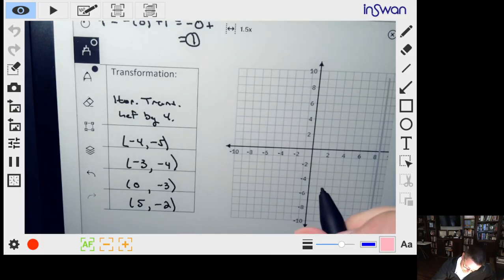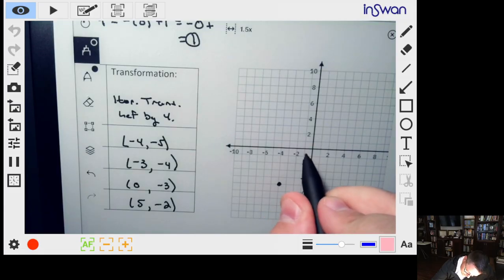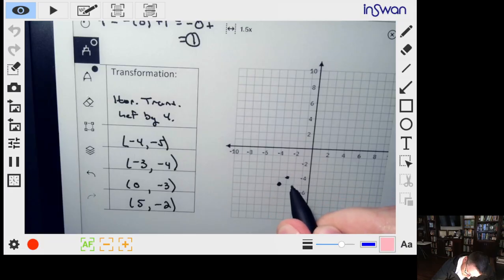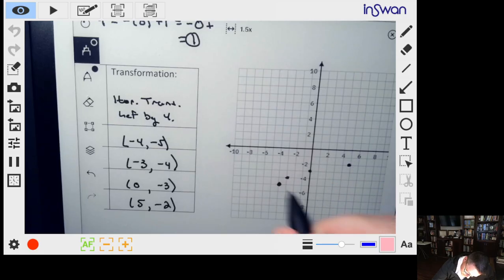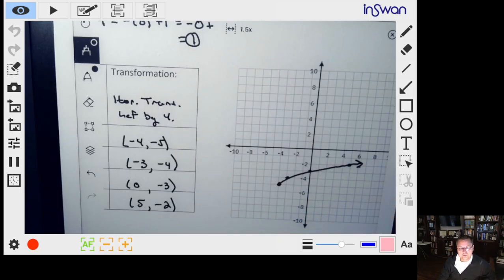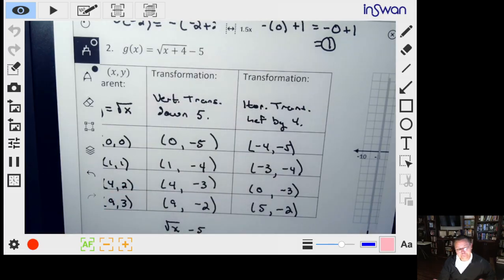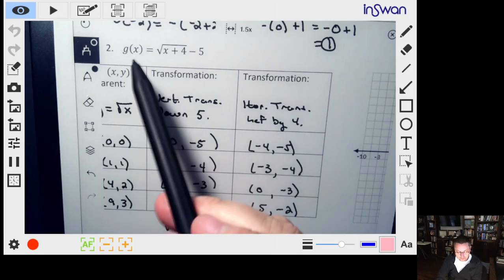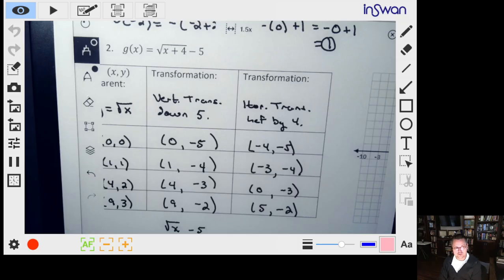So let's see here. We're at -4, way down here. -5, -3. At -4, at 0. We're at -3. And way over here at 5, we're at -2. And so there's our curve. So this right here is what this guy looks like. Okay, so hopefully that makes sense. Just follow your steps. You do the outside first. You're going to do the multiplication first, then the addition and subtraction. Then when you go to the inside, addition and subtraction first, and then multiplication and division.